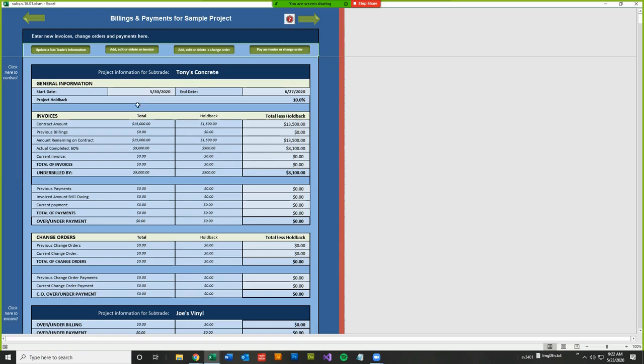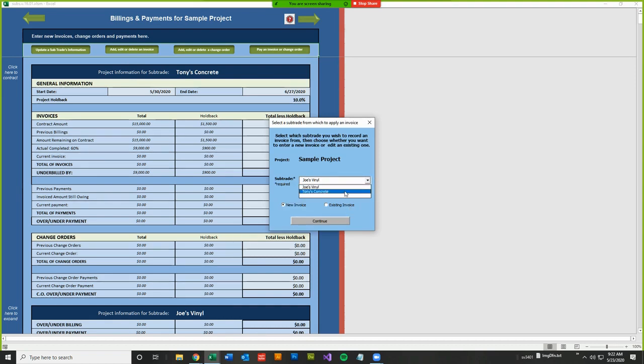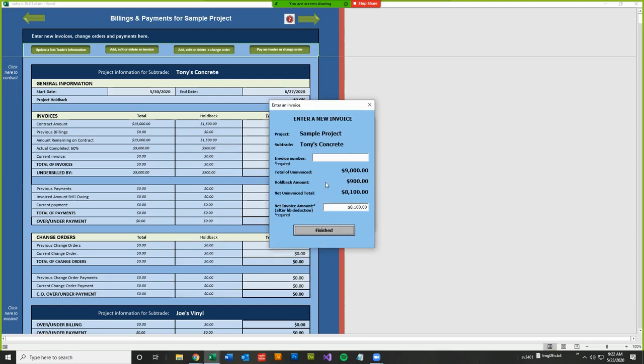Let's say an invoice comes in and you want to enter it. So I'm going to click on Add, Edit, or Delete an Invoice. It's for Tony's Concrete. It's a new invoice. It just came in. So at the top, we need to give it an invoice number. Whatever number is on the invoice, put it there. And it gives a breakdown for you. Total of uninvoiced is $9,000. The holdback is $900. So you should expect to pay on this invoice $8,100. And it fills that number in on this blank. If that's what the invoice says, all you have to do is hit finished.